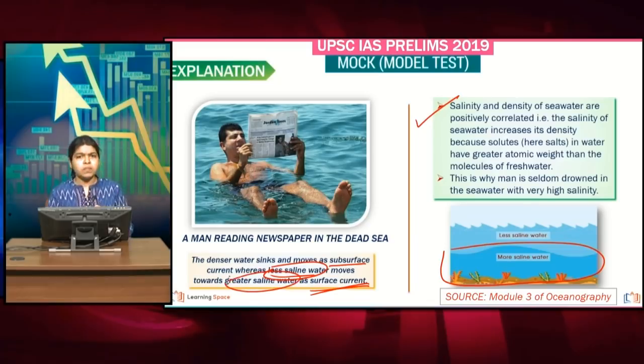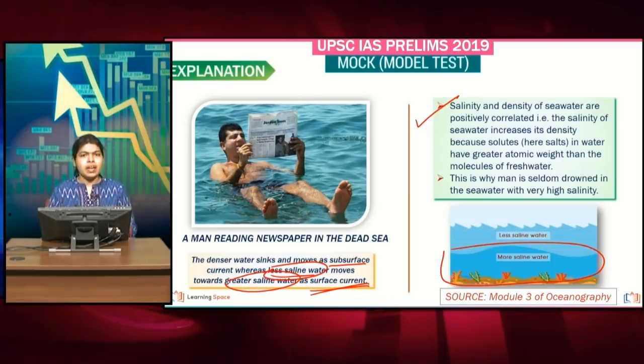Now what is to be noted here is, what is this relationship between less saline water moving towards greater saline water? So this is quite obvious. In less saline water, you are going to have less solute, which means less salt, and more water will be there. Whereas in greater saline water, you are going to have greater components of solute and less component of water. Now, water has a tendency to flow from higher water areas towards the lower water areas.